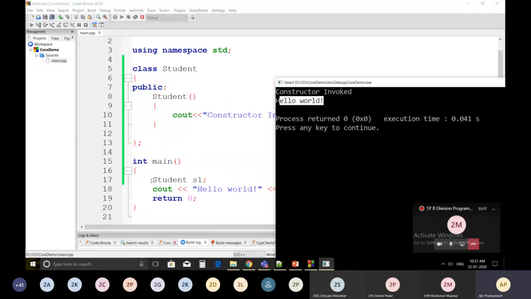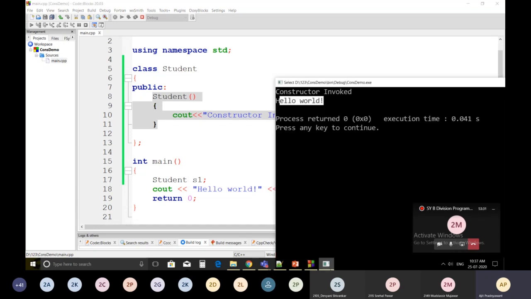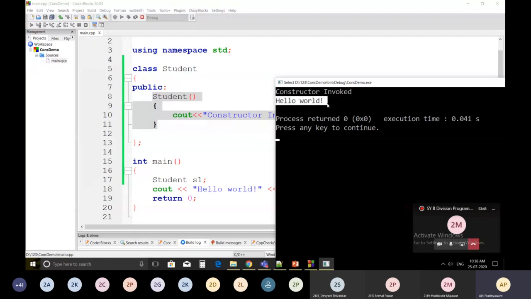When you create the object over here, object S1, behind the scene, this student constructor will get automatically executed. And to verify it, I have just mentioned over here constructor invoked. So I will get the output as constructor invoked. By looking at this statement, you will come to know that this constructor is invoked. And then one statement present in the code, that is hello world, will get executed. So this is called as default constructor.